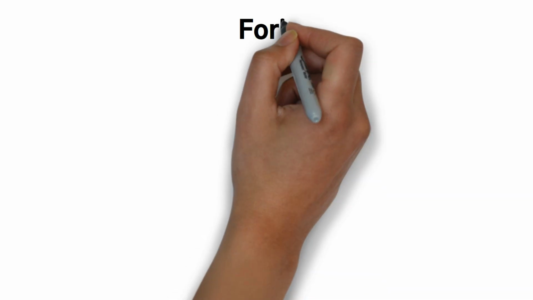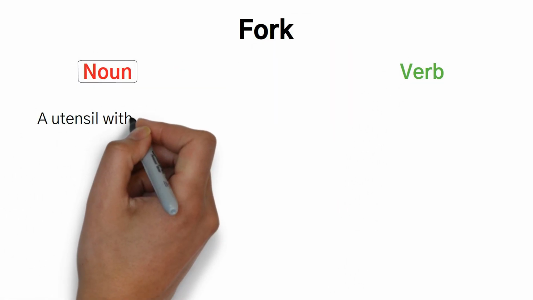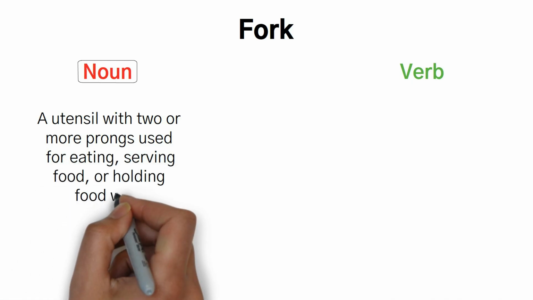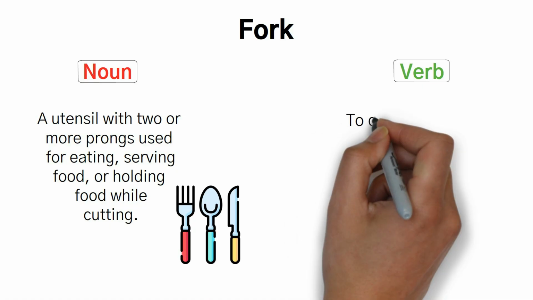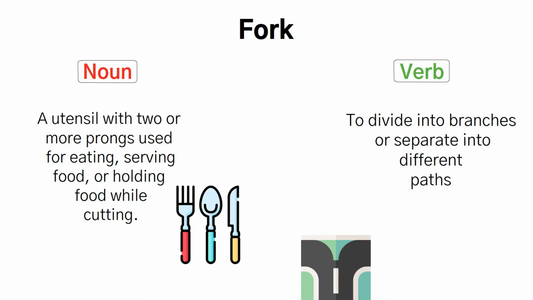Fork: noun or verb. Noun: a utensil with two or more prongs used for eating, serving food, or holding food while cutting. Verb: to divide into branches or separate into different paths.